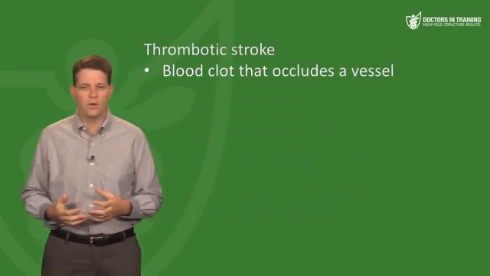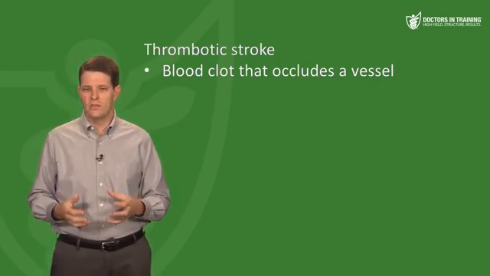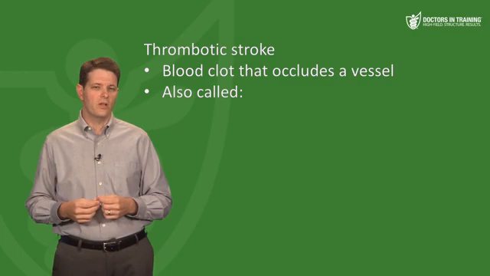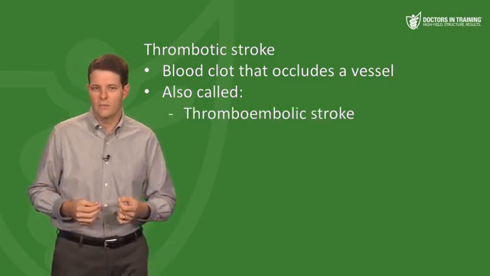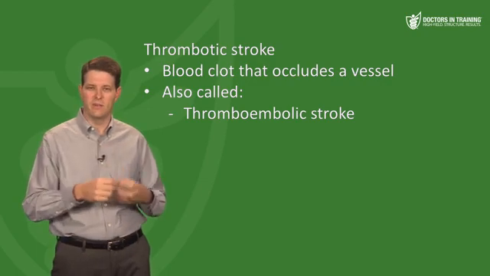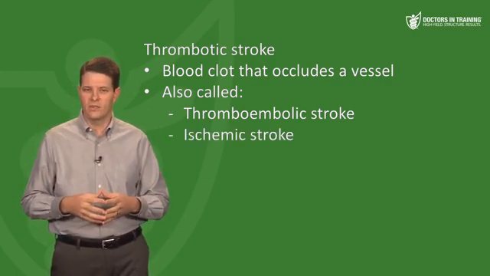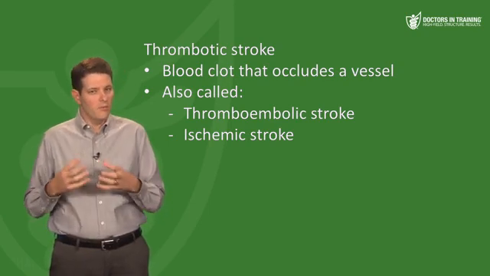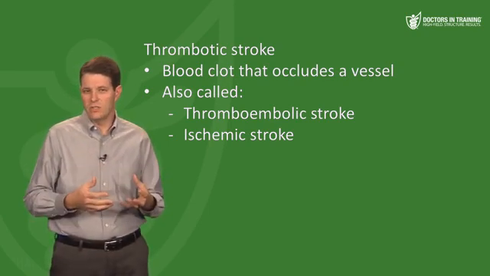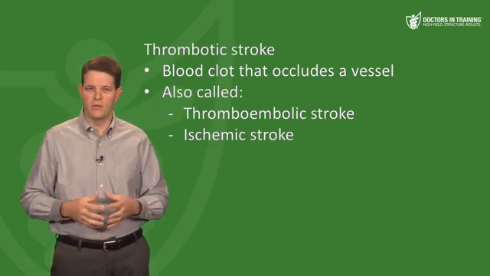And the other big category of stroke is a thrombotic stroke, where you have a blood clot that occludes the vessel. That's also sometimes called a thromboembolic stroke, because you have a piece of a thrombus that breaks off and embolizes downstream in a smaller vessel. Or you'll commonly hear this called an ischemic stroke, which is a bit misleading because hemorrhagic strokes cause downstream ischemia too. But when you hear the phrase ischemic stroke, think thrombosis.